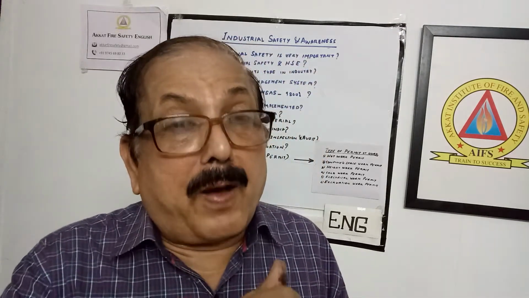What do you mean by lockout and tagout procedure? Suppose any people want to work on a breaker or on one equipment like a motor, transformer and other things, the power must be kept off. The breaker or any other thing must be kept off. Then a lock should be provided there, and also a tag should be provided there. This is also required to show that this equipment has been shut down for working on such and such a job. So the lockout tagout procedure must be followed in those areas.